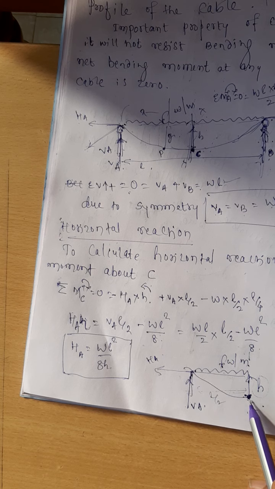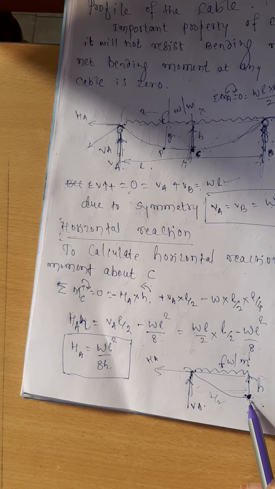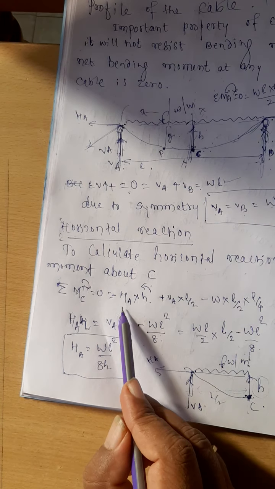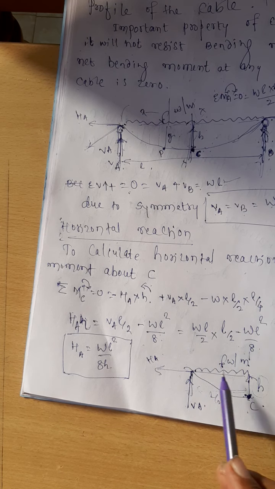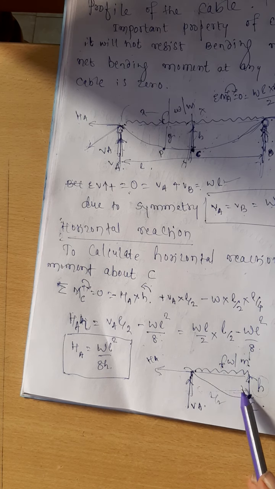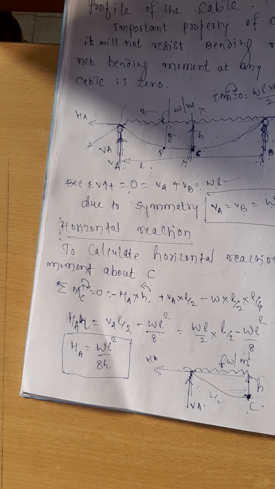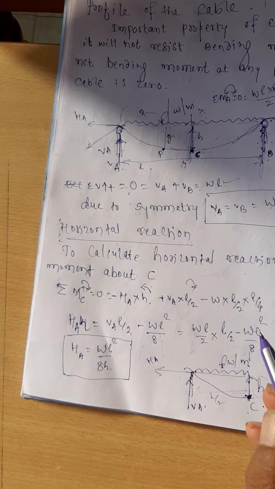Total moment at any point in the cable is equal to 0. Right? Take the moment at this particular point, make it equal to 0. Moment at the point C equal to 0. Yes, that is equal to minus HA into H. HA is going like this, its distance is H. Horizontal force means the vertical reaction. HA multiplied by H is going in the anticlockwise direction, that is why negative. VA into L by 2 is clockwise direction, that is why it is positive.